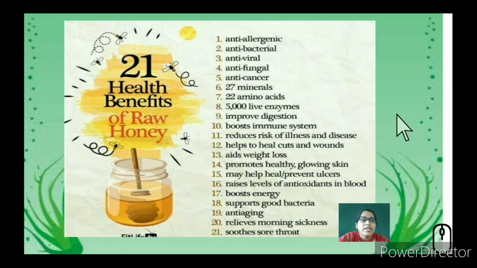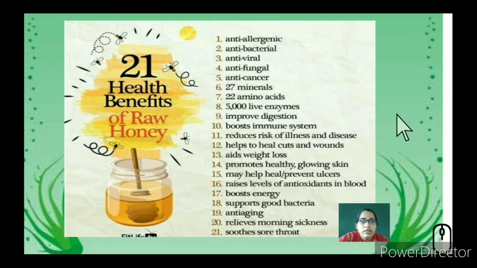It consists of 27 minerals, 22 amino acids, and 5000 live enzymes. It improves digestion, boosts your immune system, reduces illness and diseases, helps to heal cuts and wounds, aids in weight loss, promotes healthy and glowing skin, and may help heal and prevent mouth ulcers.